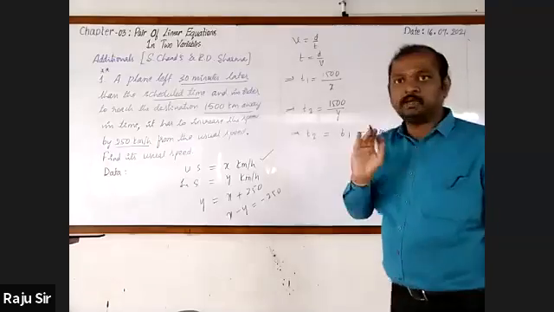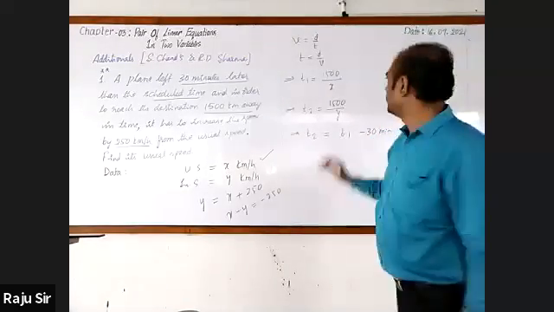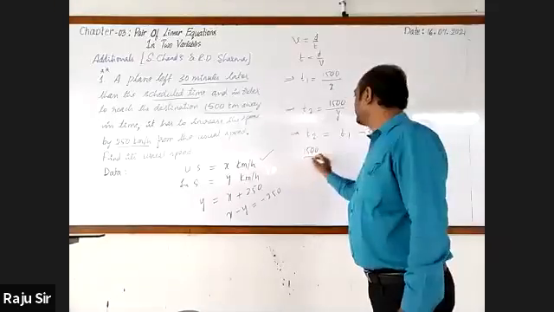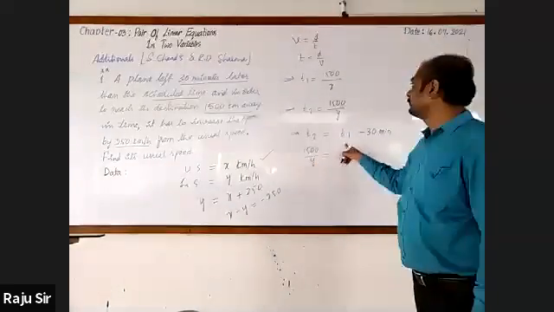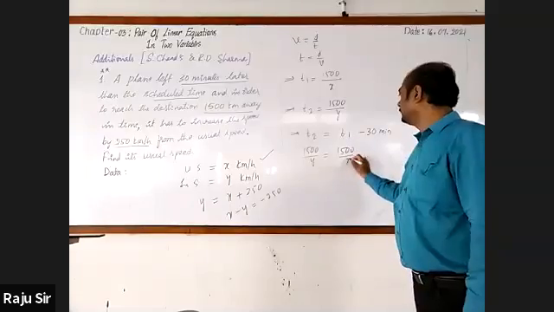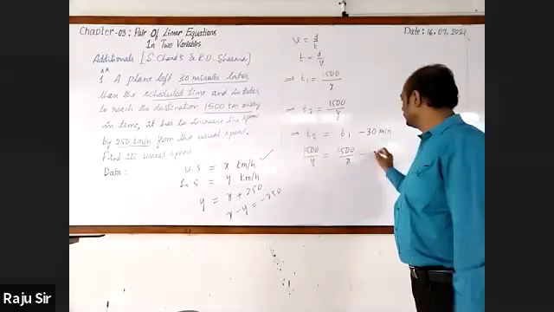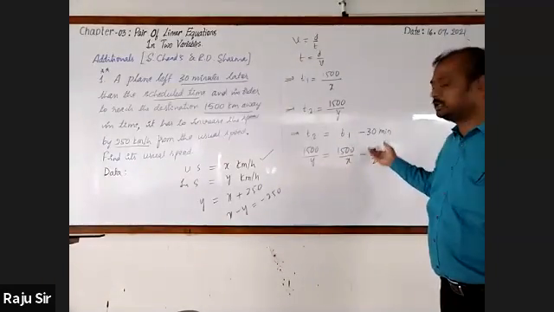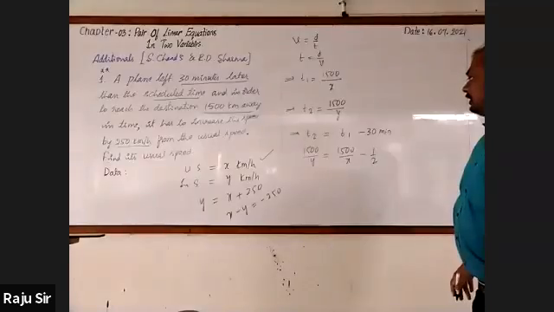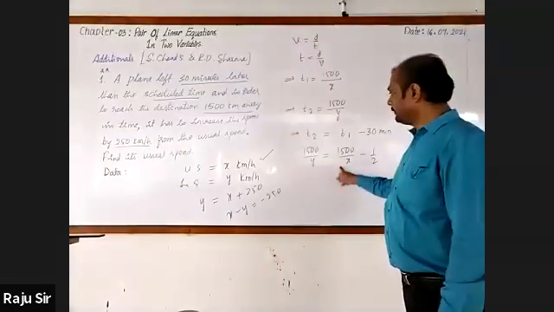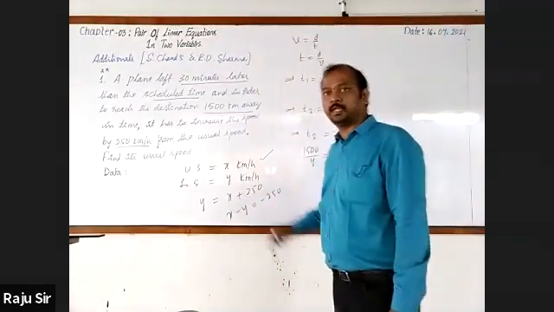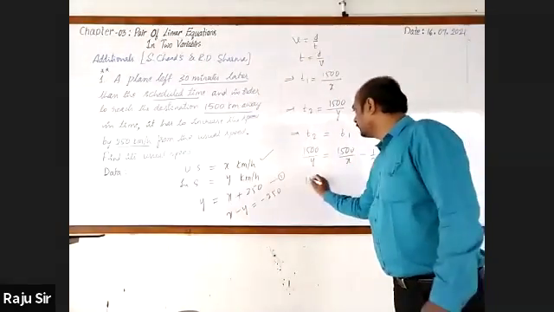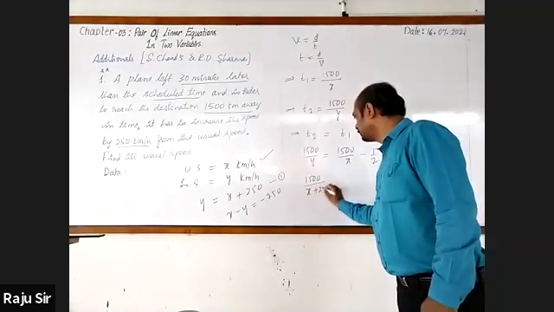Do you understand? Now t2, which is 1500 by y, is equal to t1 minus 30 minutes, that is 1500 by x minus 30 minutes. 30 minutes is half an hour, 30 by 60, which is 1 by 2. But we know y is x plus 250, so I will substitute from equation 1. So 1500 by x plus 250.